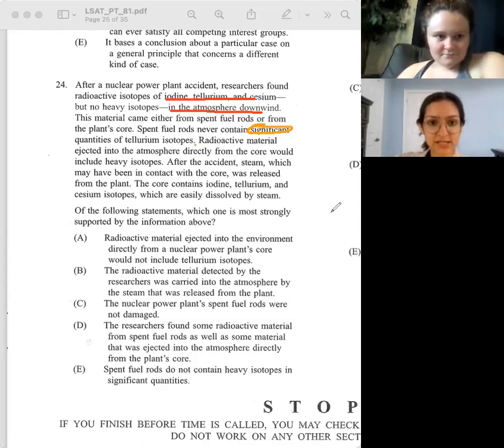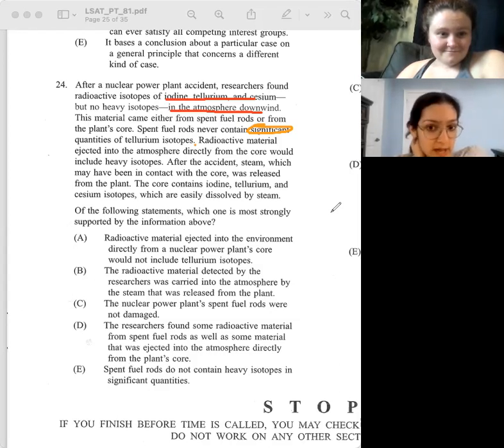Radioactive material ejected into the atmosphere directly from the core would include heavy isotopes. So it could include I, T, and C, but it also would include heavy isotopes, even though heavy isotopes were not found in the atmosphere downwind. After the accident, steam, which may have been in contact with the core, was released from the plant. So steam could have touched the core, and the core contains I, T, and C, which are easily dissolved by steam.